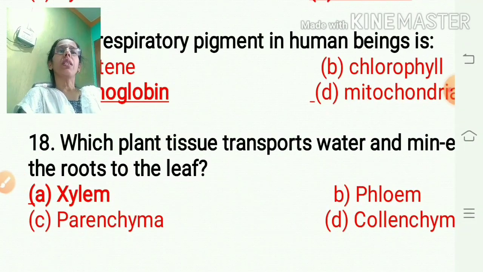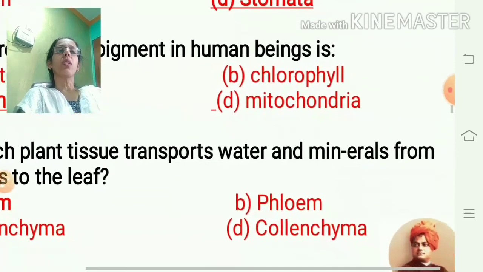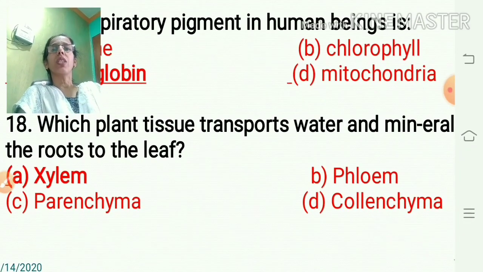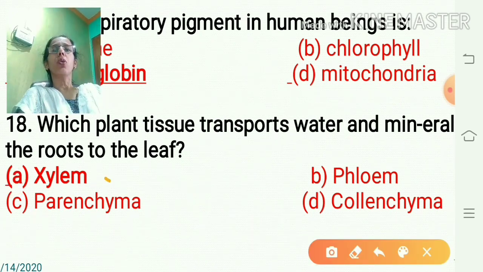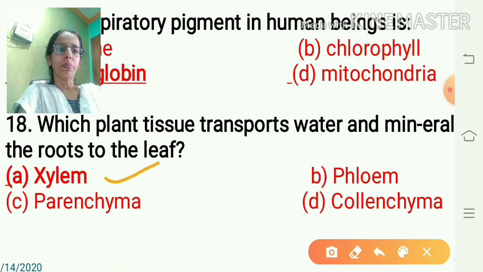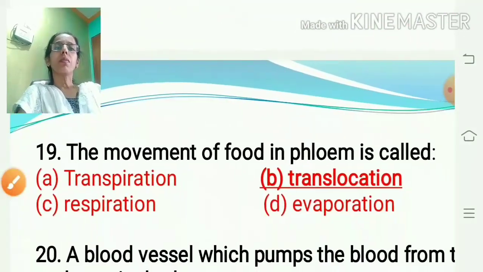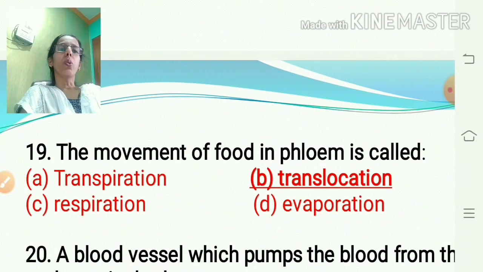Which plant tissue transports water and minerals from the roots to the leaf? This is the function of xylem. So, the answer is xylem. The movement of food in phloem is called translocation, that is, changing the location.